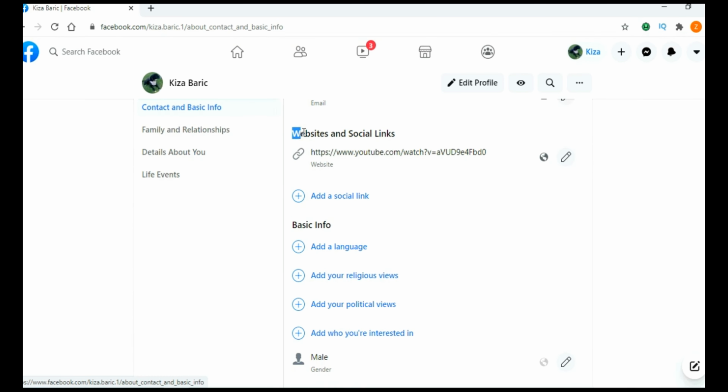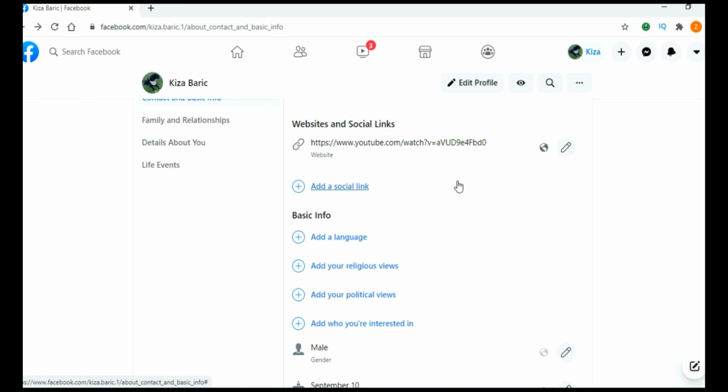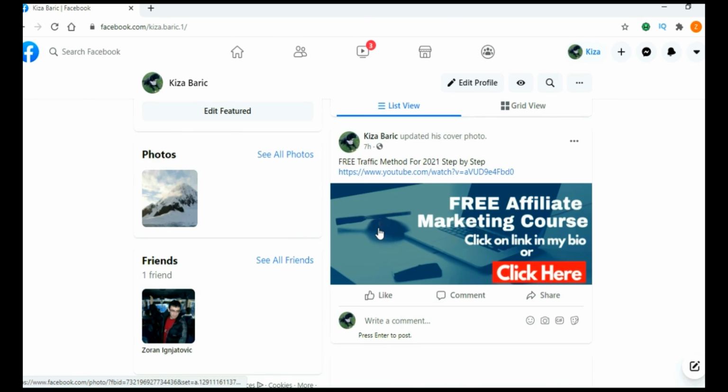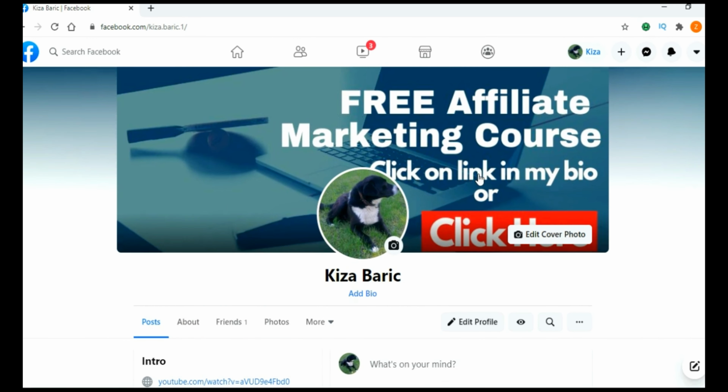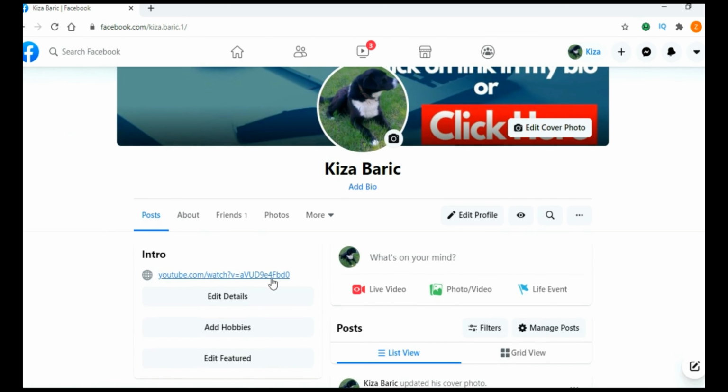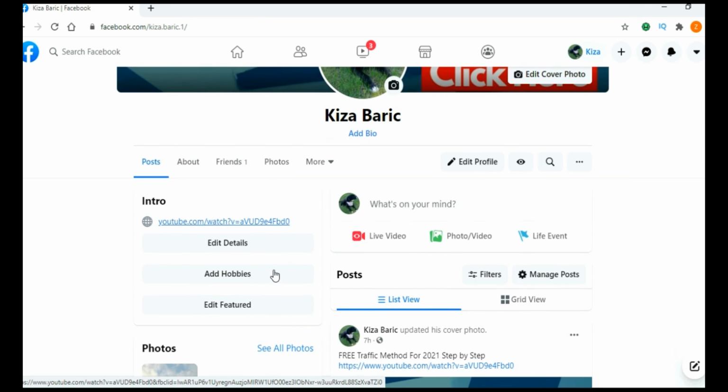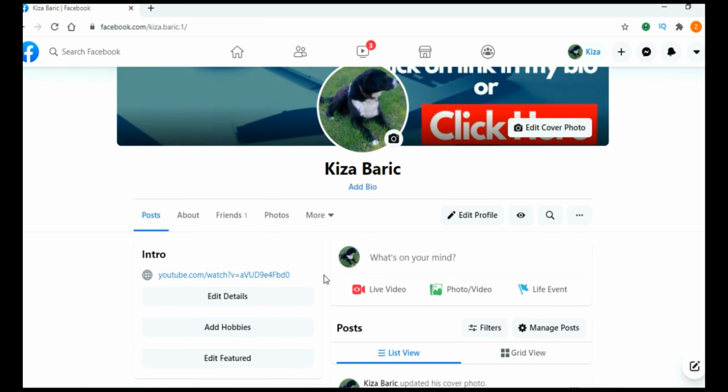And here you can see website and social link. So you can add here a link to your website, to your Instagram page, to your YouTube channel, or to whatever you want, whatever you are promoting. You can add a link even to your ClickBank affiliate offer. And when you do this, whoever visits your profile will see your call to action and will possibly click on this link. And I suggest adding all of these details, add links to your other social media, add your hobbies, add your work experience, and so on, because in that way your profile will look more professional.